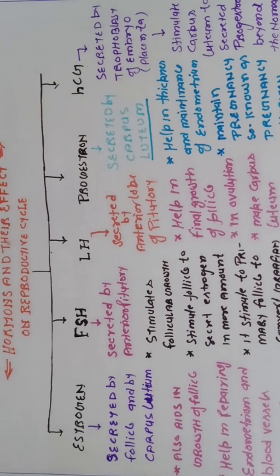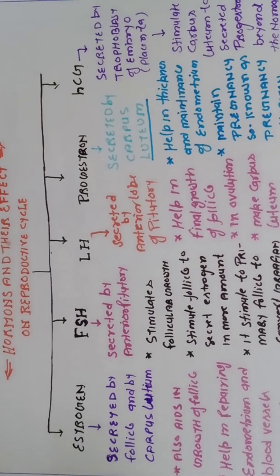It means the Graafian follicle, which is present in the center of the cortex region, reaches the peripheral region of the cortex of the ovary due to the effect of estrogen hormone. So the prime function is this, that it helps in repairing the endometrium and blood vessels, and it also increases the thickness of the endometrium.